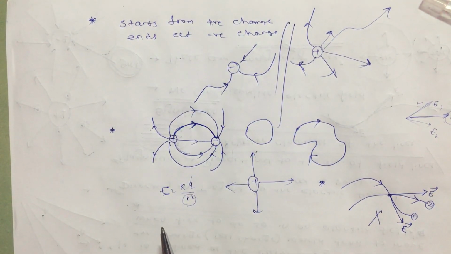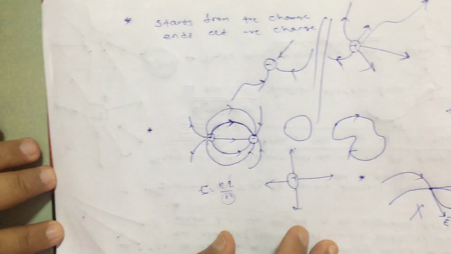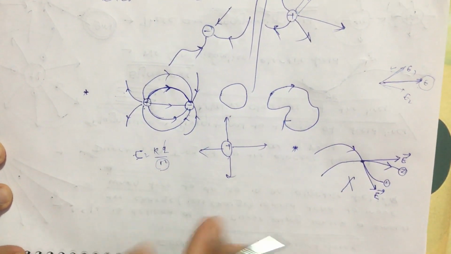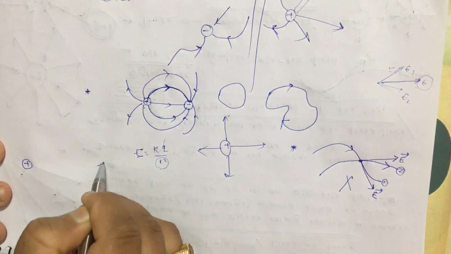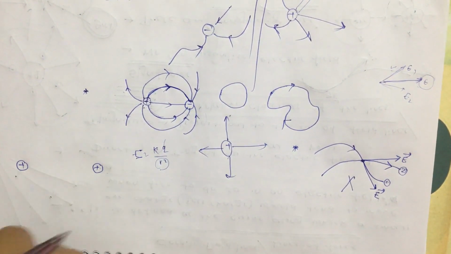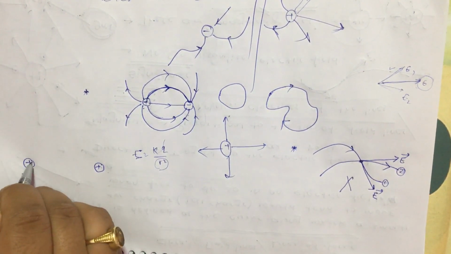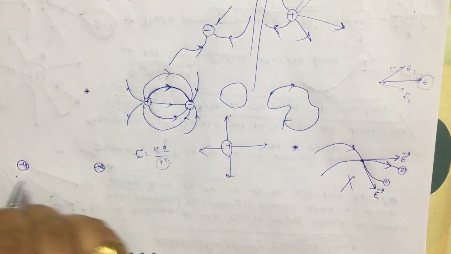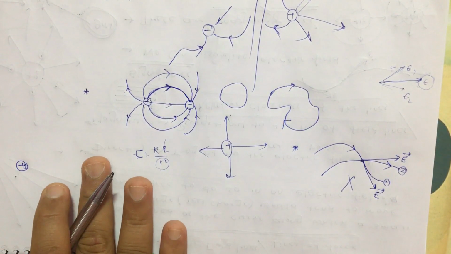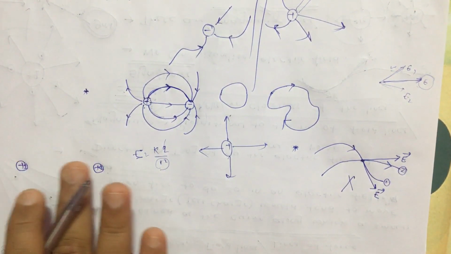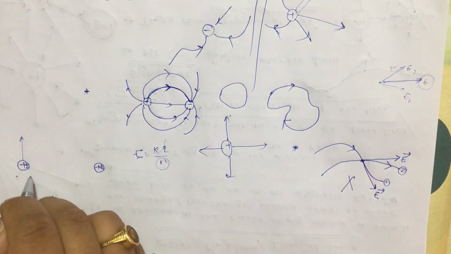Now let us try to draw the electric field lines for two positive charges placed nearby. Okay, let there be two positive charges like this. Here there is a positive charge, and here there is a positive charge placed nearby. Let both of them have the same magnitude for now, plus q, here also plus q. What will happen with different magnitudes? We will discuss that again. Now what will happen? Let us, for a second, forget that this electric charge is there, and only one electric charge is here. So how should we represent the electric field lines?